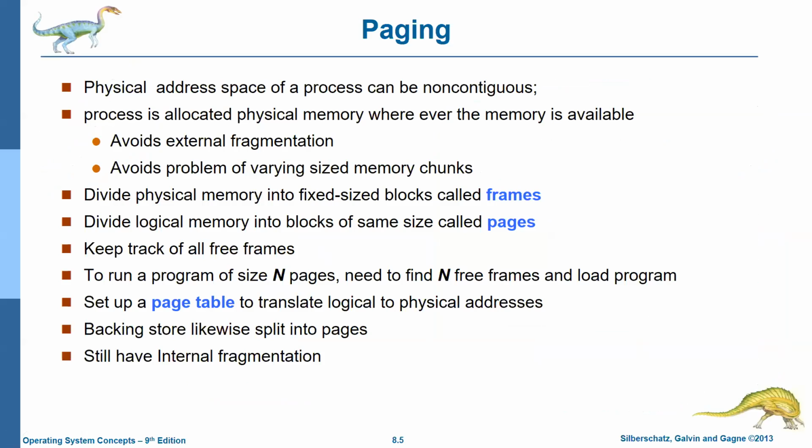I repeat, the physical address space of a process can be non-contiguous. I have already discussed that. The process is allocated physical memory wherever the memory is available. By this, we can avoid external fragmentation and the problem of various sized memory chunks. As we had discussed, with contiguous allocation the processes vary in size.